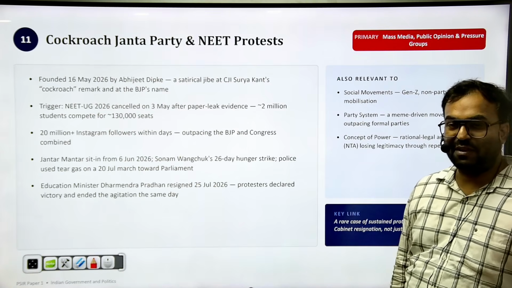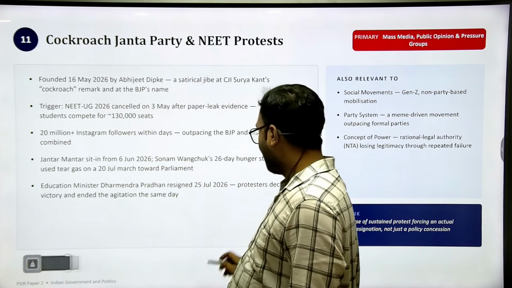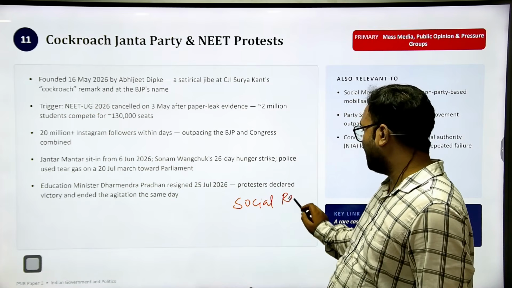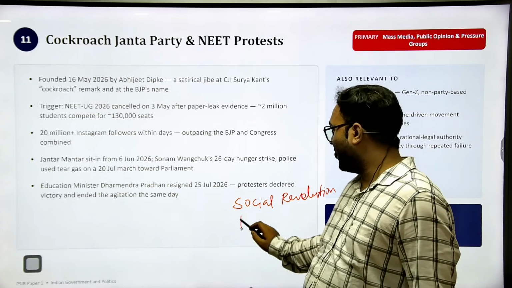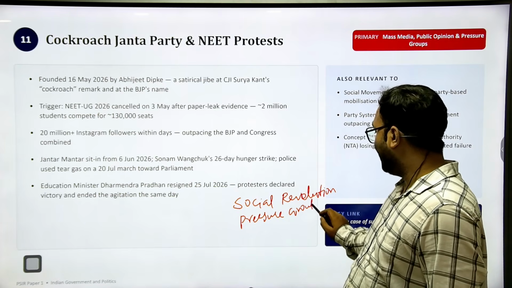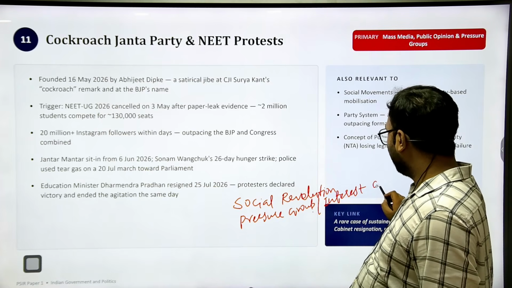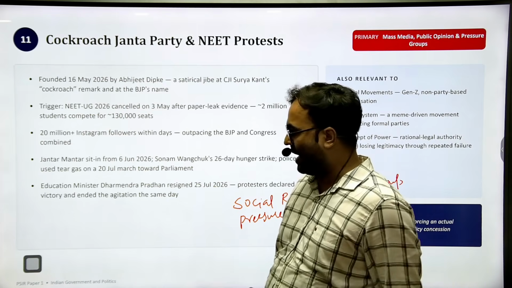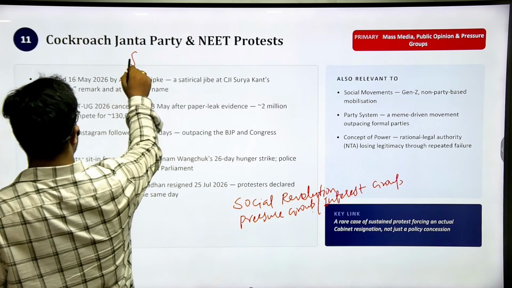The next is very important, the Cockroach Janata Party and the NEET protest. So that is a kind of social revolution. Social revolution directly comes in our examination. Social revolution and a pressure group or interest group. Pressure group or interest group, that is a very important topic. Directly or indirectly, this topic will be asked, I believe so. So prepare the facts also.